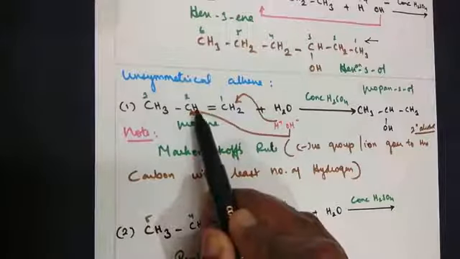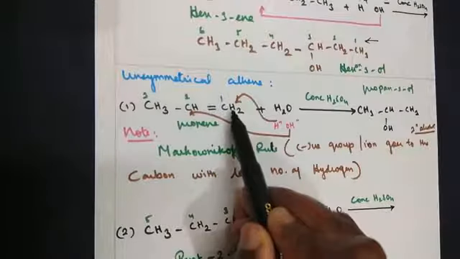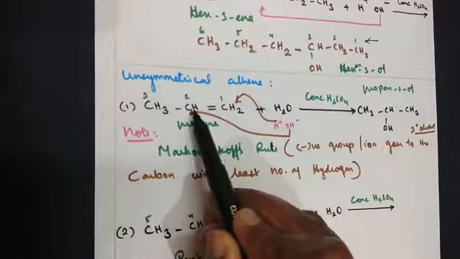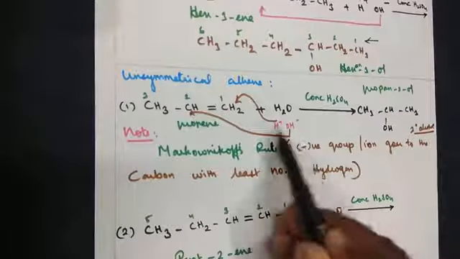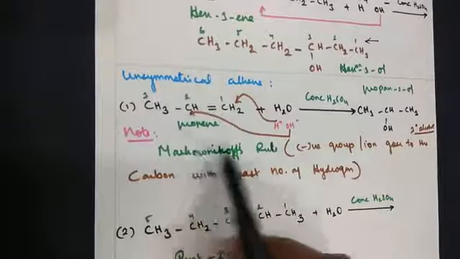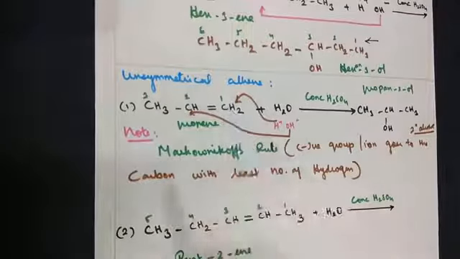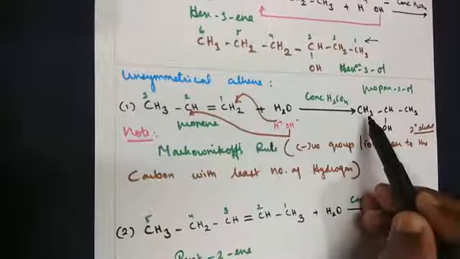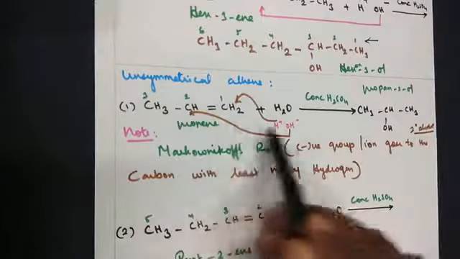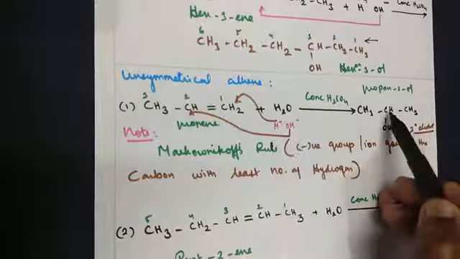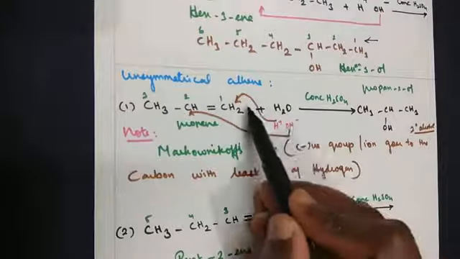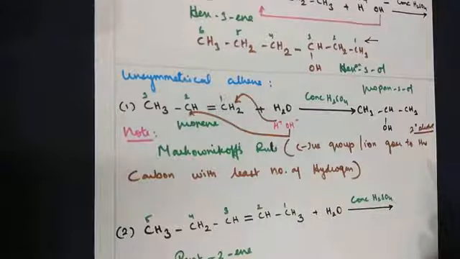So this carbon has only 1 hydrogen, and this carbon has 2 hydrogen. Which one is the lowest number? The second carbon. So the OH group comes to the second carbon and hydrogen goes to the first carbon. So the formed product will be CH3 existing as it is, CH receiving OH becomes CH and OH here, and CH2, the bond is broken, H plus goes there, so we get a CH3.